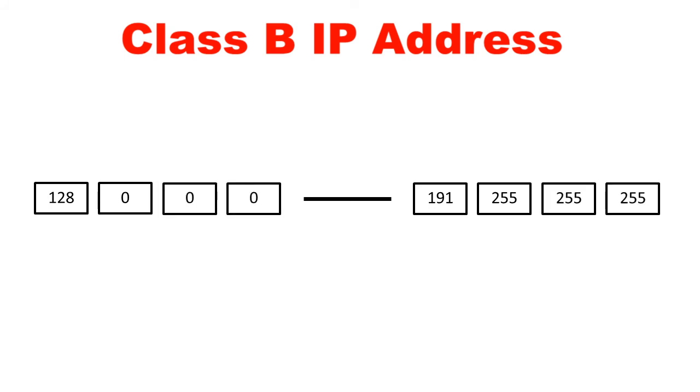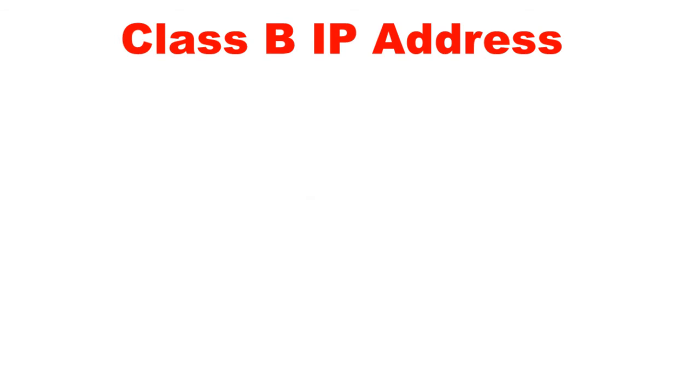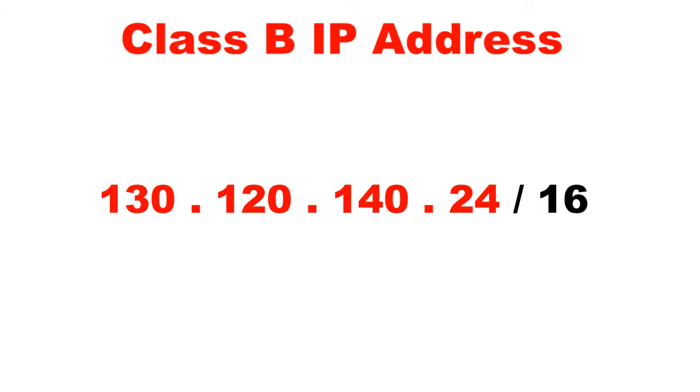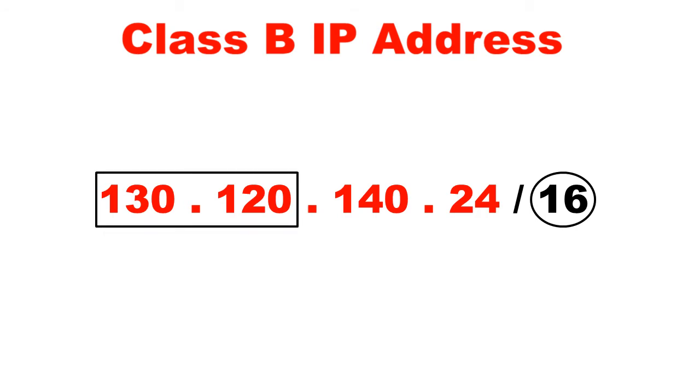That is why class B is defined as a 16-bit address. Let us give an example of a class B IP address: 130.120.140.24. This is a 16-bit address because the first and second octets hold the network value, that is 130.120, and the rest 2 octets hold the host value, that is